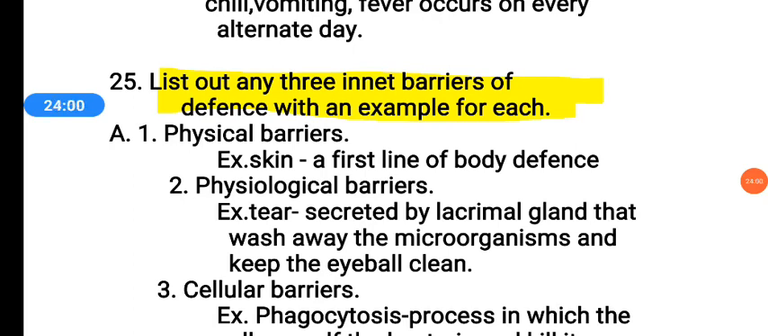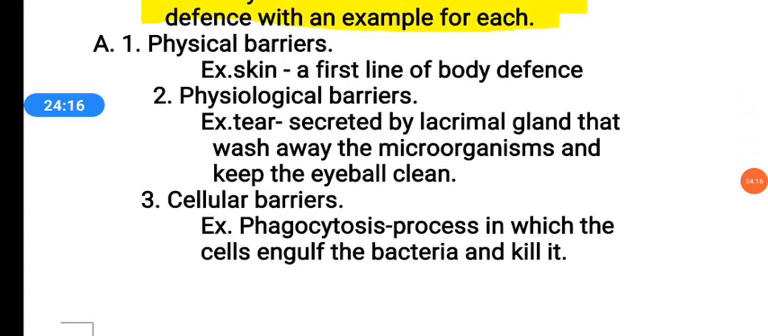Second, physiological barriers. Example is a tear. It is secreted by the lacrimal gland of the eye. This tear washes away the microorganisms and keeps the eyeball clean. Then the cellular barriers. Example is phagocytosis. It is a process in which the cell engulfs the bacteria and kills it. Such cells are called phagocytes, and such a process is called phagocytosis.